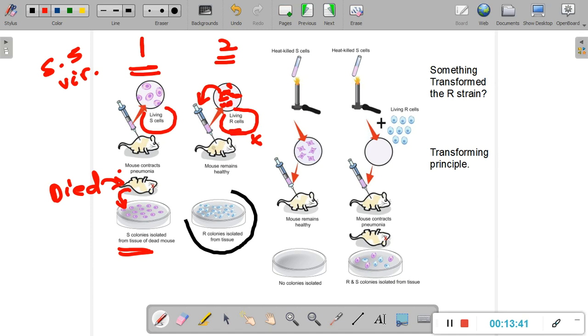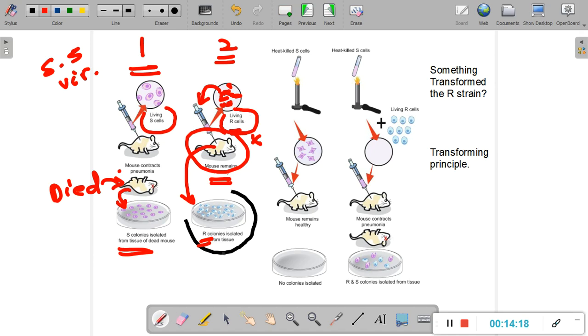The immune system of the mouse identified those particular rough bacteria, the Streptococcus pneumoniae bacteria, and destroyed them, and the mouse remained healthy. And from this healthy body, not very long after the injection or infection, a certain tissue sample was taken and a culture on the agar plate was made, and he was able to isolate the rough colonies, right? But the mouse had survived because these were non-virulent strains.